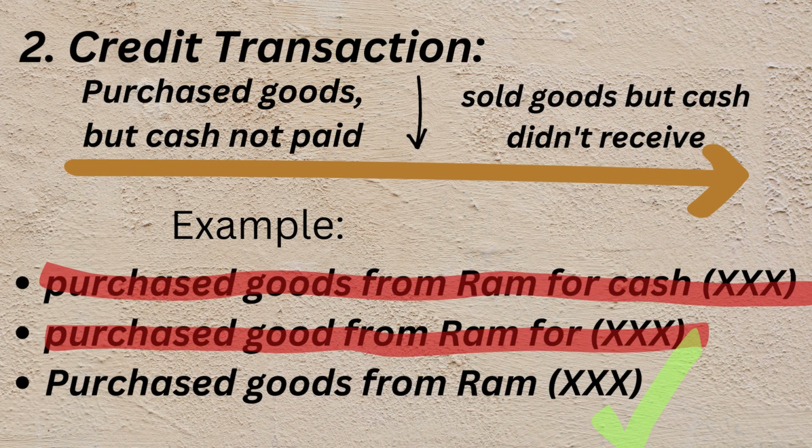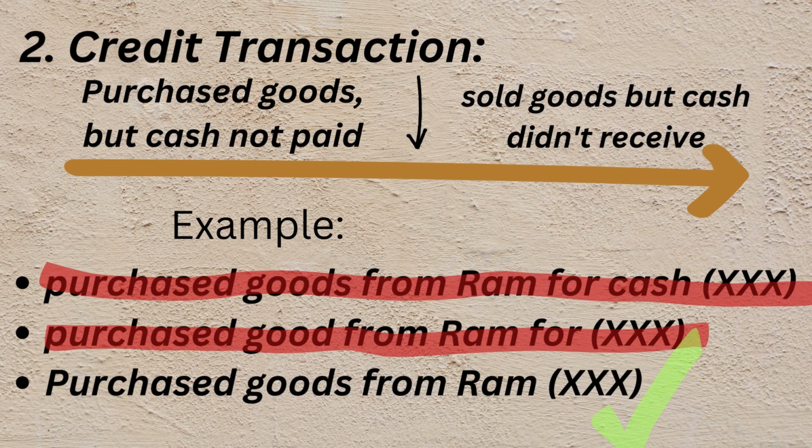It means in future you will pay the amount, or in future you will receive the amount. We have examples. Purchase goods from Ram for cash: it is not a credit transaction. In the same way, purchase goods from Ram for amount is given: it is not a credit transaction. But when purchase goods from Ram is mentioned, then it is a credit transaction.